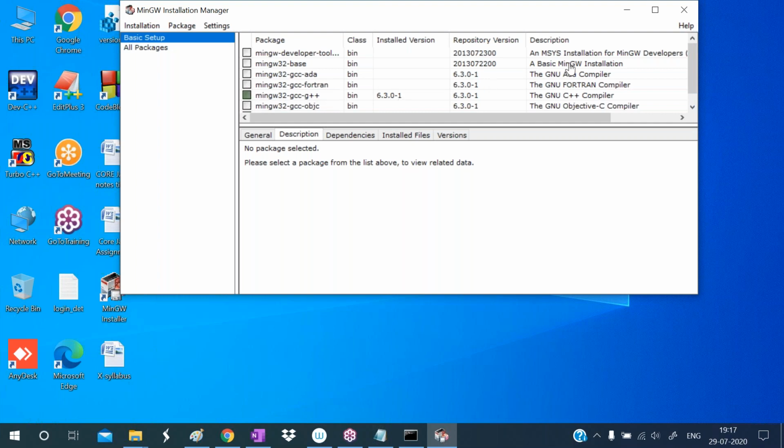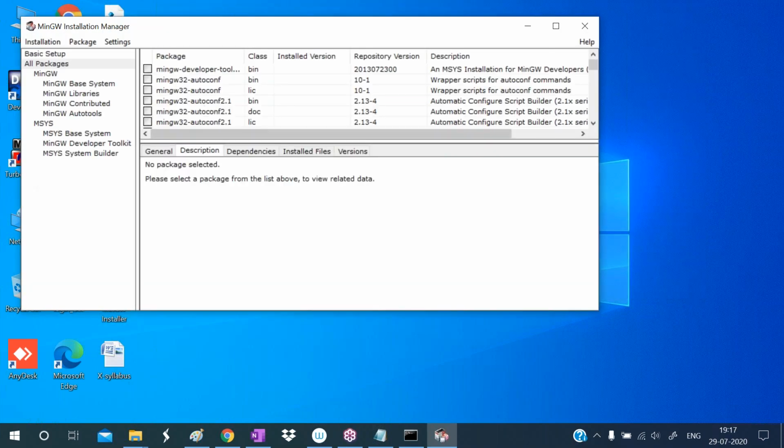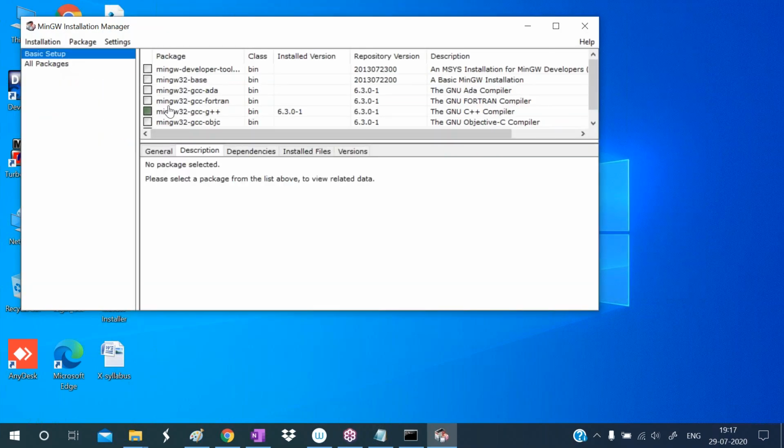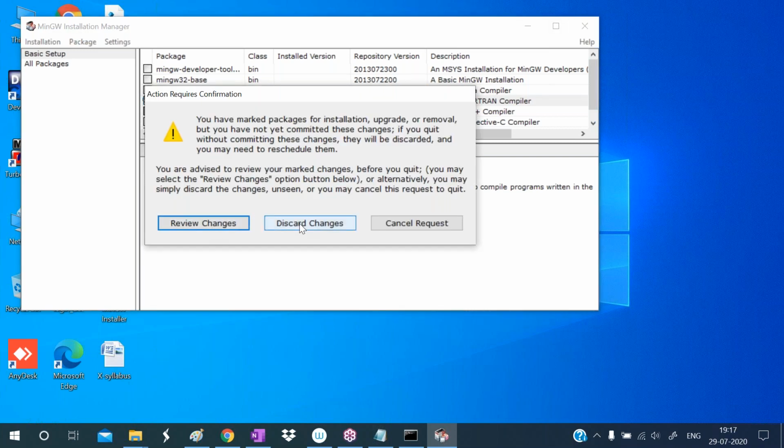For example, if I want the Fortran language compiler, I select this one, mark for installation. Hence you can select the compiler. After that, when you are closing, it asks review changes, discard changes, cancel request. Just click on review changes, and that compiler will be installed.